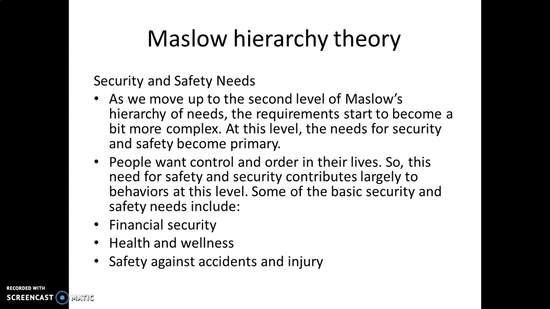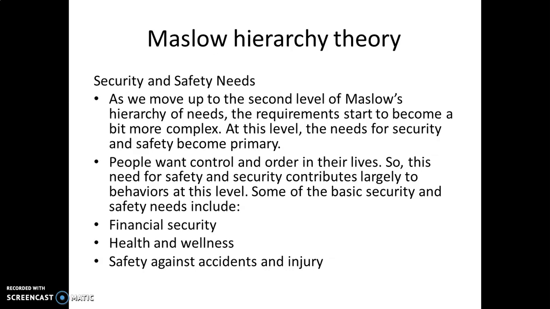As we move up to the second level of Maslow's hierarchy of needs, the requirements start to become a bit more complex. At this level, the needs for security and safety become primary. First the basic needs, now safety is the primary need. When you go to the next stage, people want control and order in their lives. So this need for safety and security contributes to behaviors at this level.